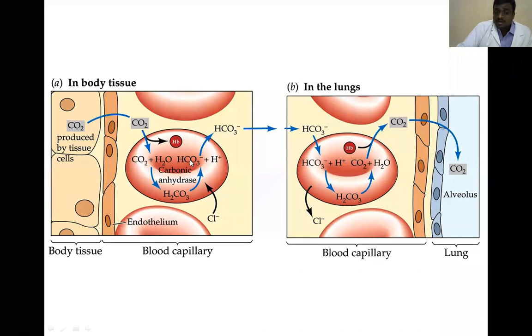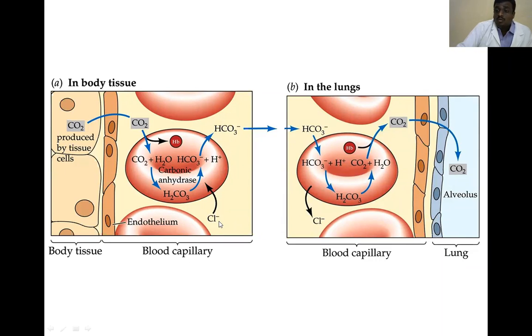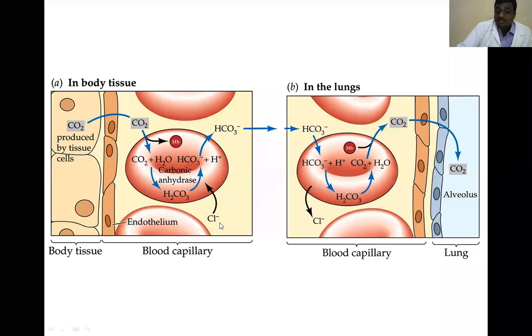Whenever bicarbonate is released into the plasma, immediately whatever chloride is present in the plasma shifts into the RBC and replaces the bicarbonate's place. Then the bicarbonate released into the plasma finally reaches the lungs from the tissues through the capillaries.